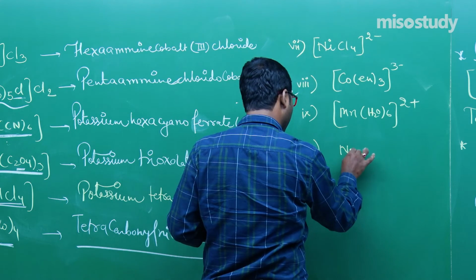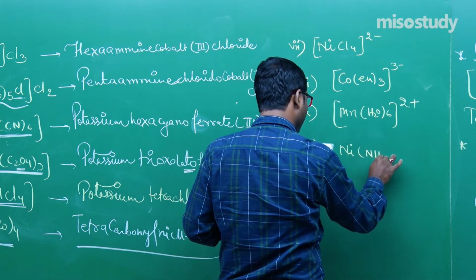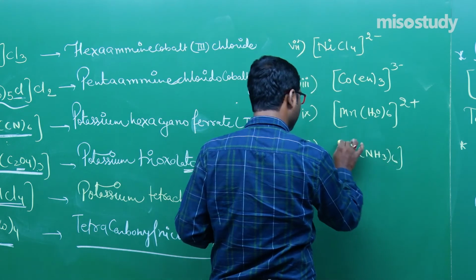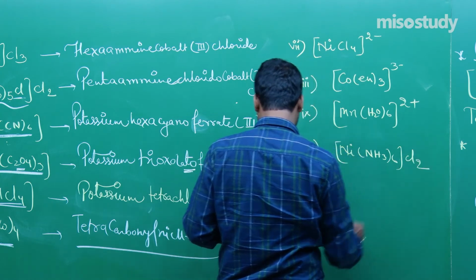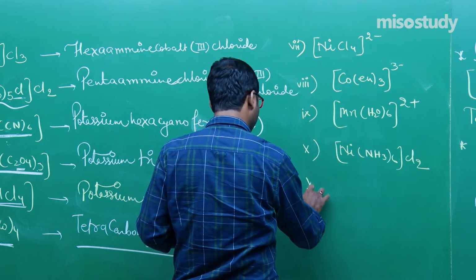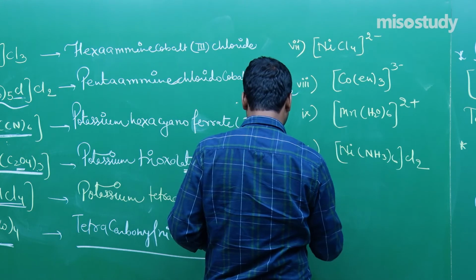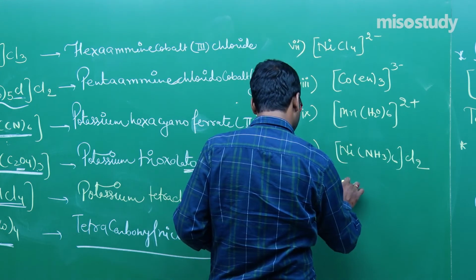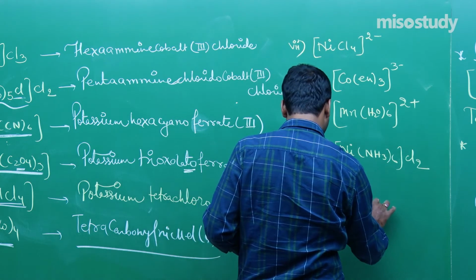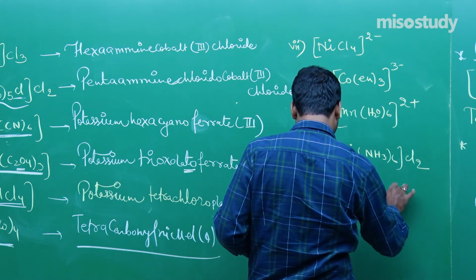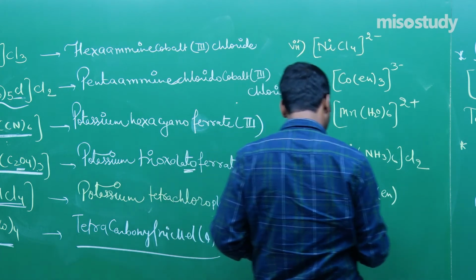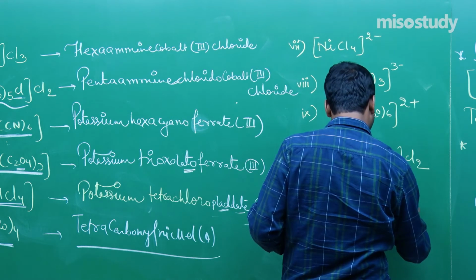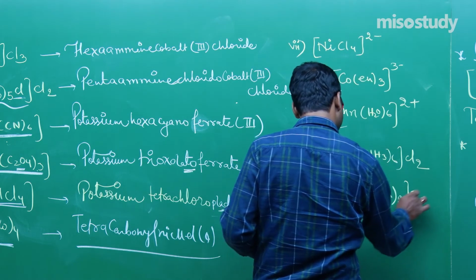Now Ni(NH3)6 Cl2. Yes sir. Now the next one is, my friend, that is CoCl2(en)2, (en) whole twice, then Cl.